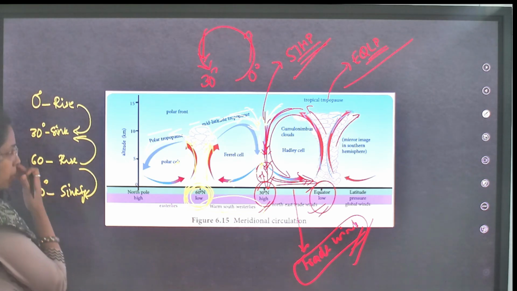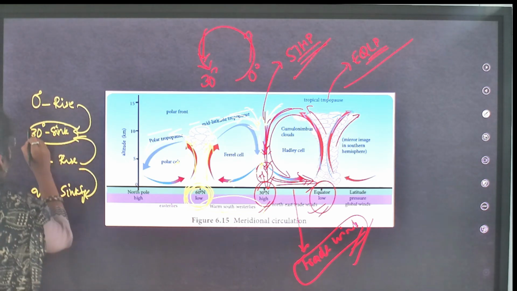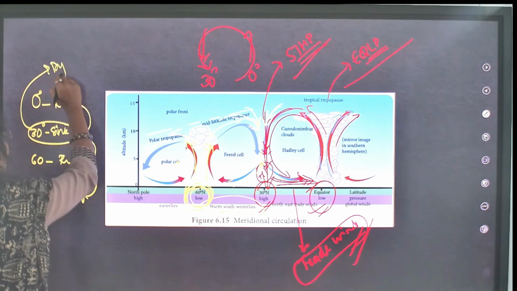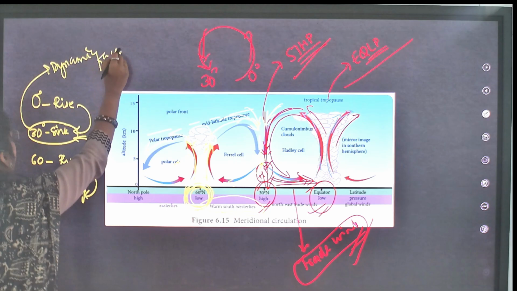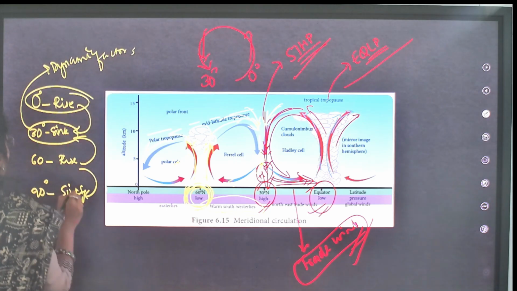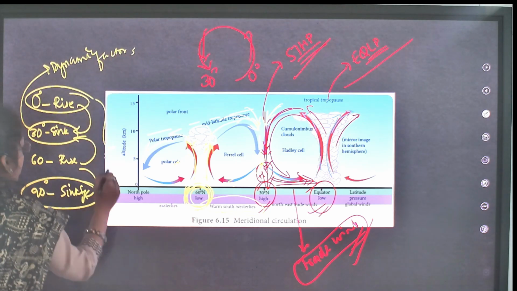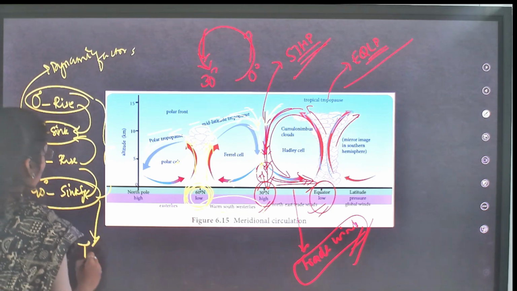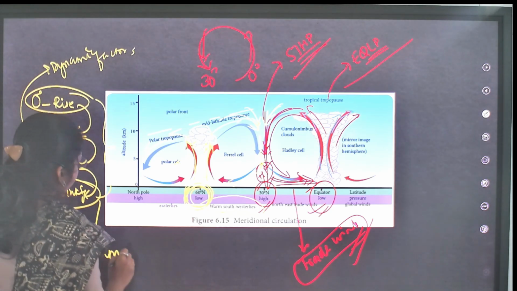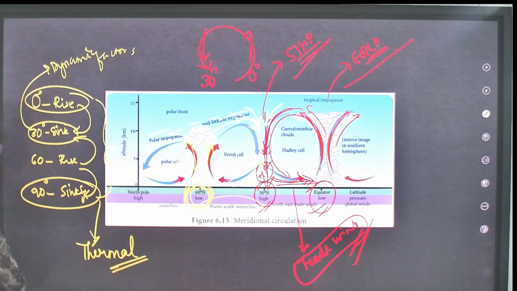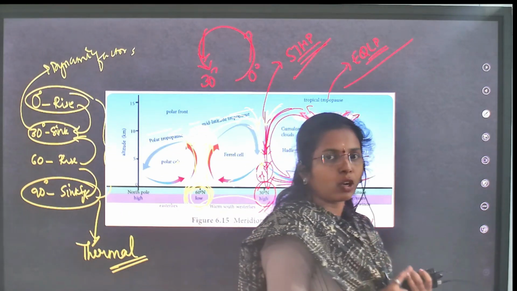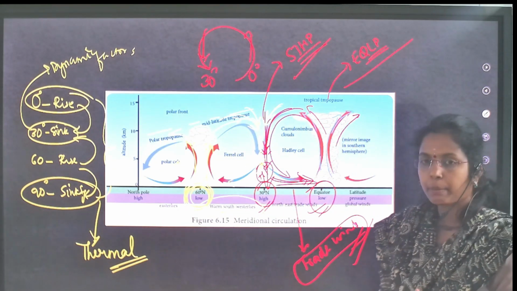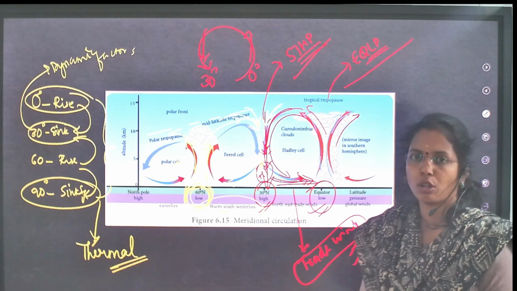Clear? Now here, because of the dynamic factors, you will see sinking. This 0 degrees and this 90 degrees, these two are related to thermal factors because of temperature. Now we have seen these three cells. In these three cells we are going to discuss pressure belts and even trade winds also.